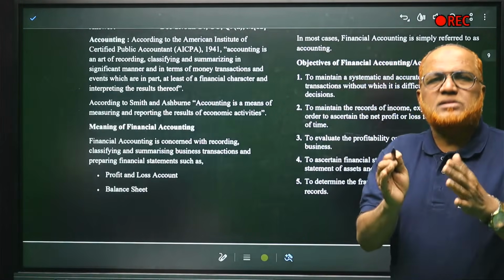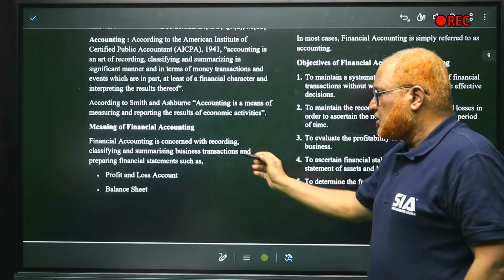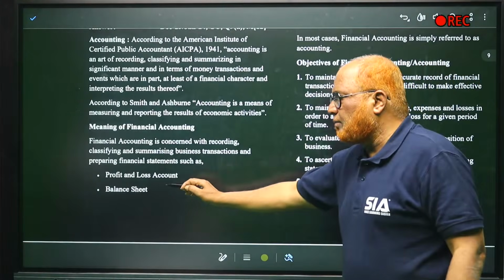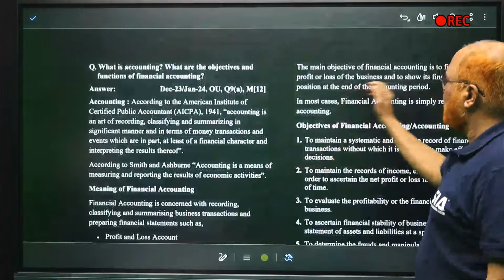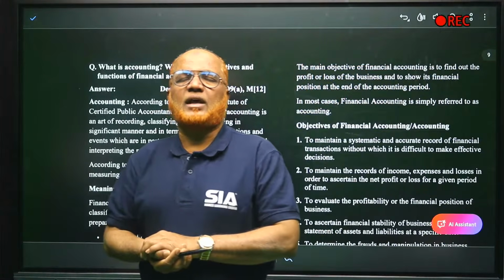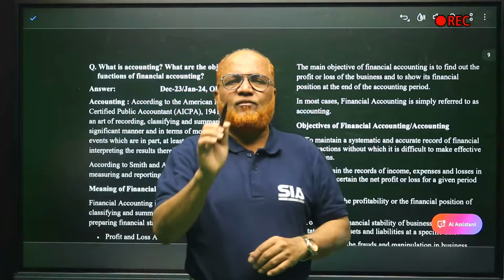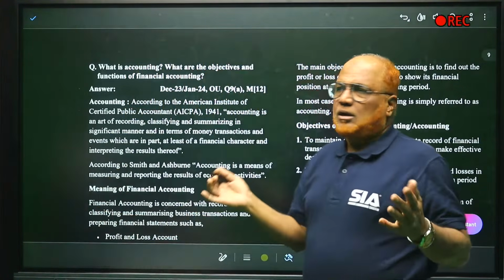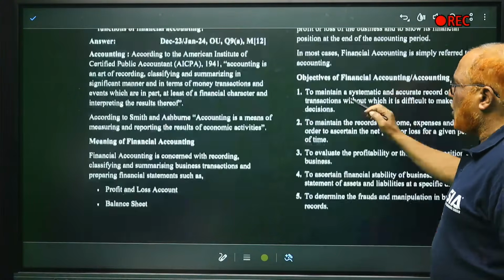The main purpose is to prepare the financial statements, so, profit and loss account and balance sheet. The main objective of financial accounting is to find out the profit or loss, and to find out the financial position, that is the balance sheet. Right? In most cases, financial accounting is simply referred to as accounting.